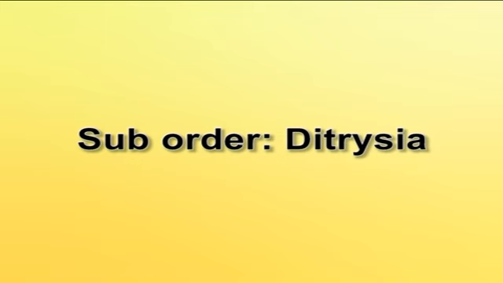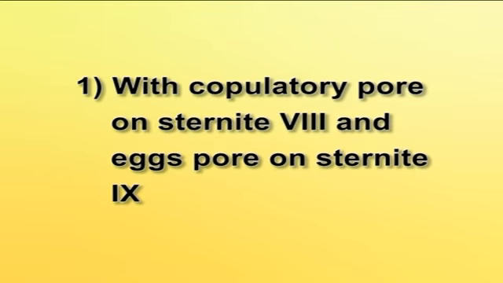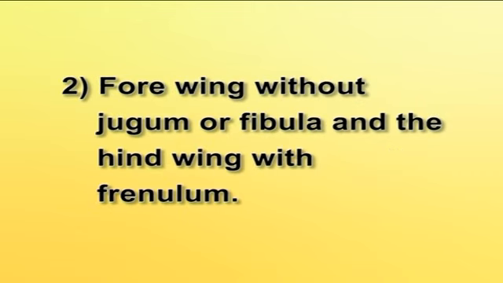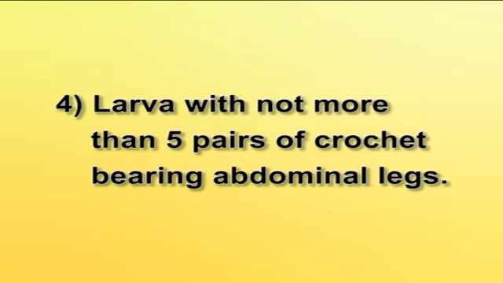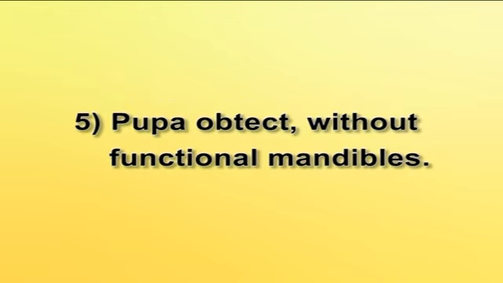Then suborder Ditrysia. Main characters are with copulatory pore on sternite 8 and egg pore on sternite 9. Forewing without jugum or fibula and the hindwing with frenulum. Male sternite 9 usually U or V shaped, often produced into a large saccus. Larva with not more than 5 pairs of crochet bearing abdominal legs. Pupa obtect without functional mandibles.